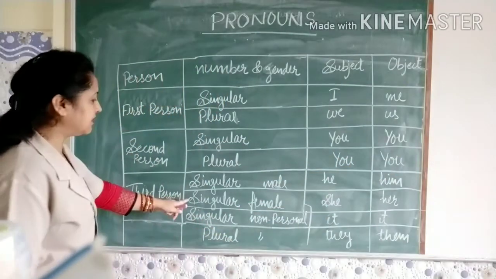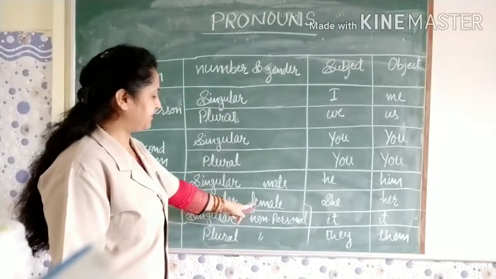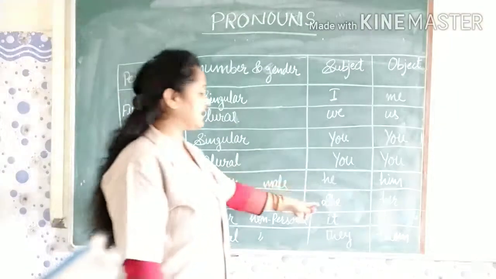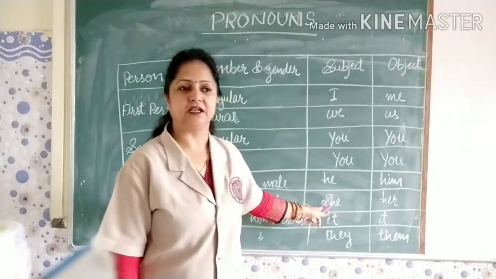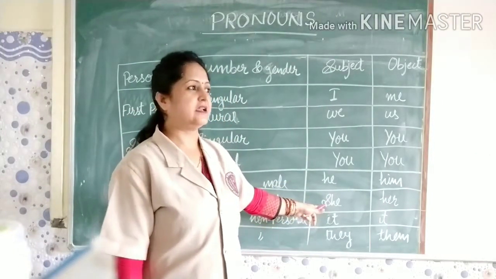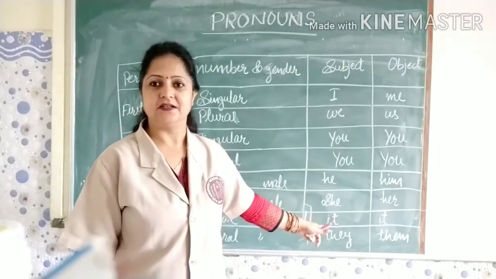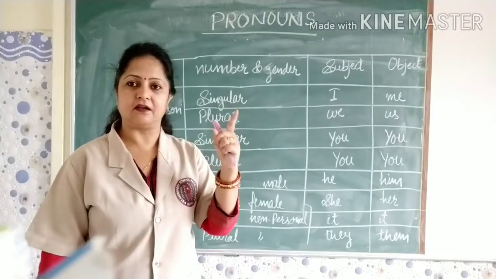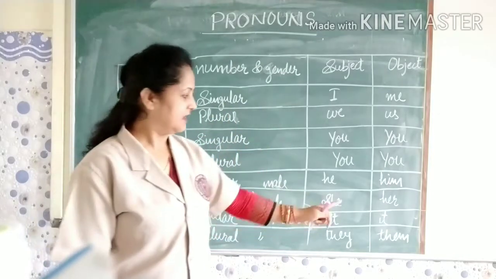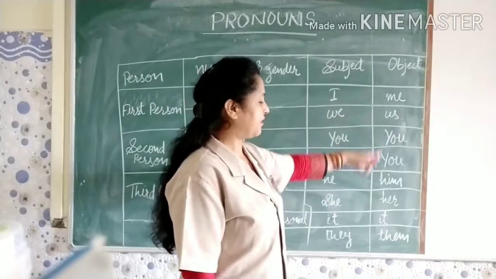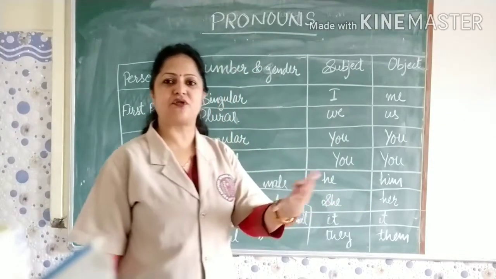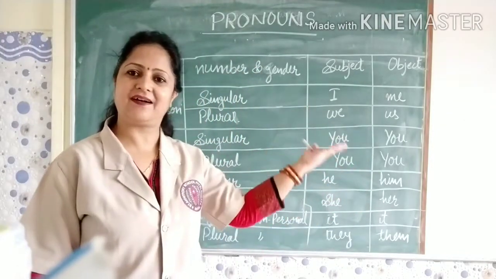Now next is singular, gender, female. Singular and female. Here in case of subject we write she. Okay, she is a good dancer. That means I am talking about one girl or one woman here. Now in case of object we write her. Okay, Ram has brought this pen for her.